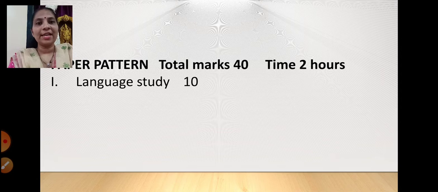First is the language study. 10 marks means language study. You all know very well what language study means. The questions will be based on grammar. Here you will be having MCQ type questions. You don't have to type anything over here. Everything is MCQ in language study. Options will be given. You have to click on the correct option.